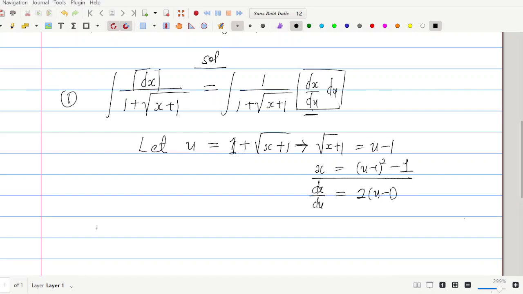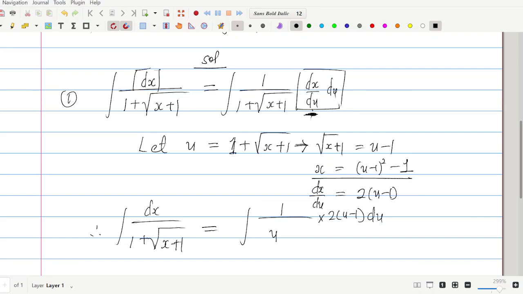So we can say, therefore, the integral of 1 over 1 plus the square root of x plus 1 is equal to the integral of 1 over, now we said initially that let u be 1 plus the square root of x plus 1. So in that connection, in place of 1 plus the square root of x plus 1, we shall put u, all right, times. Now we have already obtained our dx/du, which is over here, to be 2 brackets u minus 1 with respect to u, all right, from this expression.